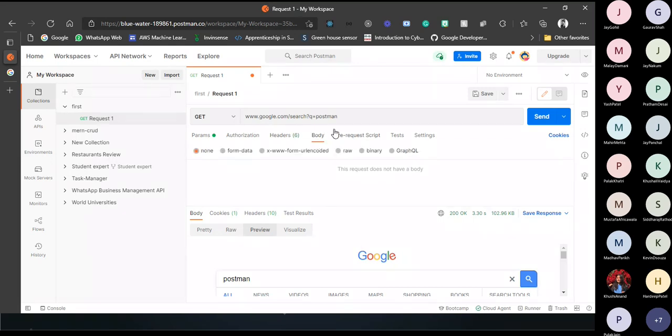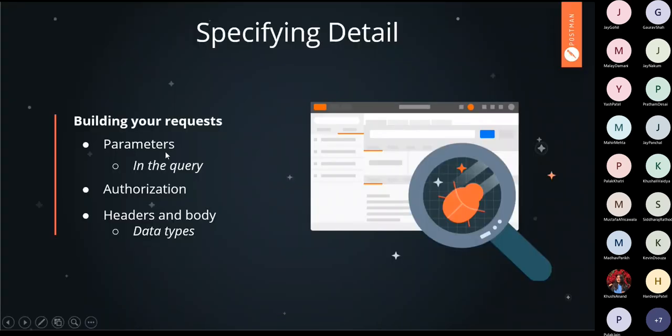Now comes the body. If you are doing a POST request, meaning you are sending some data with your request, from where does this data get transferred from the client side to the server side? It is transferred through the body section. With your request there will be one body attached, where your data will be present, that you want to store in your database, or that is information for the server to process your request in a much better way. So these are the other three sections which we have looked at: authorization, headers, and body.